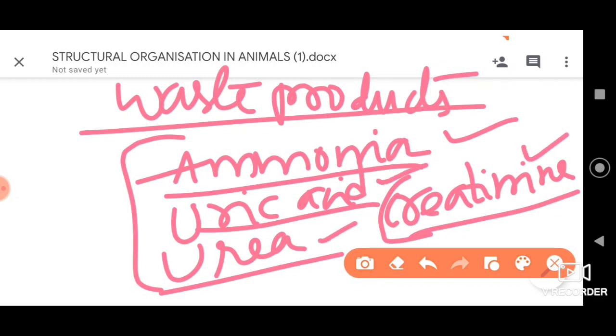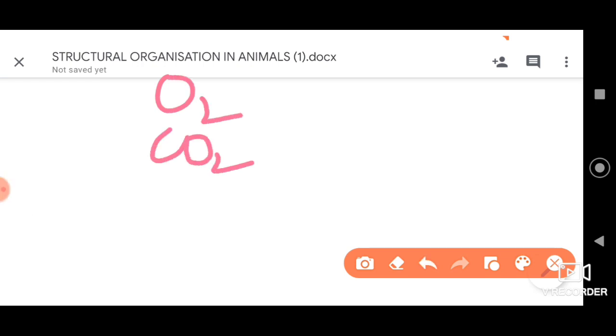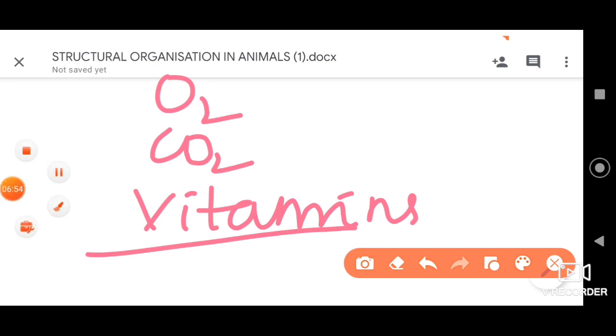All right, and it also has dissolved gases. The gases are dissolved here. So firstly it has oxygen, then carbon dioxide, are the dissolved gases. To go with that, as I told you, enzymes and hormones, I have already told you. Along with that, many vitamins can also be present in the plasma, dear students. So these are a few important functions of plasma we need to remember, dear students.